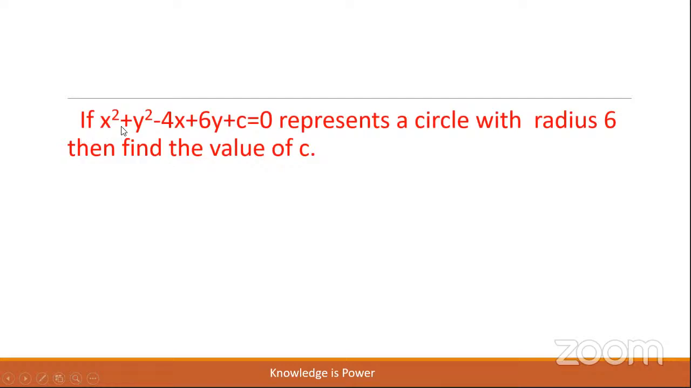Now we have another important question. If x square plus y square minus 4x plus 6y plus c equal to 0 represents a circle with radius 6, then find the value of c. Where is c, children? In the given equation, it's a constant. To find out that c, what is the condition given in the question? The radius of the circle is provided. Okay. First write the given things, the given equation and radius 6.